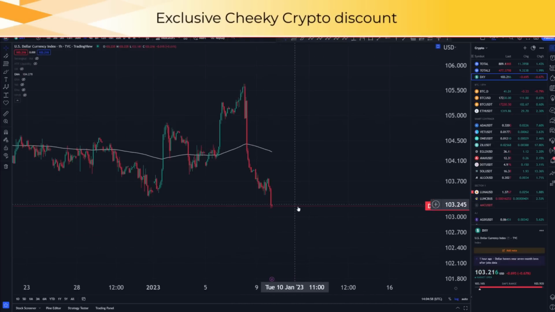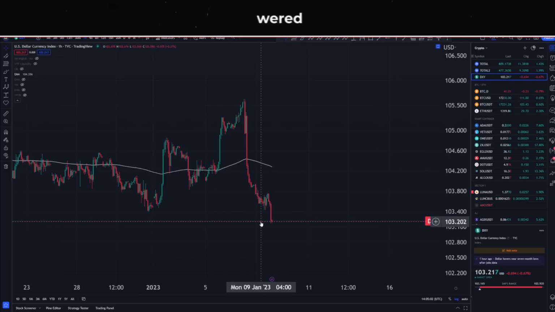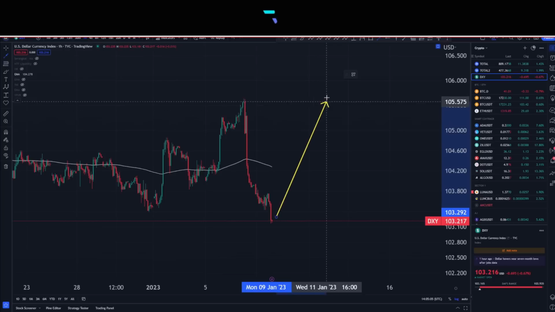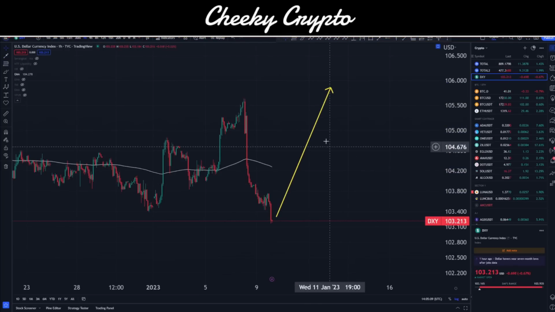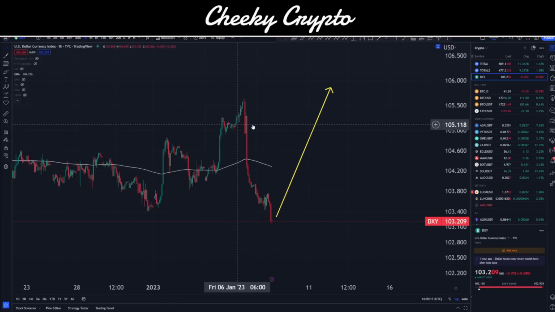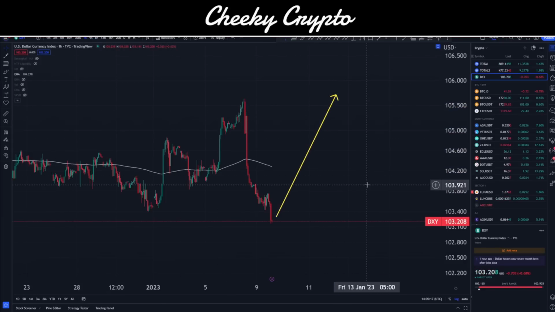And you can still see the DXY going down as crypto pushes up a little bit further. Okay, so when the DXY starts to reverse and goes to the upside, we're going to see cryptocurrency pull to the downside. These things always reflect in the opposite way. And the reason for this is this is a dollar index, essentially the value of the dollar. And obviously assets, although we buy them in dollars, they're not valued in dollars.